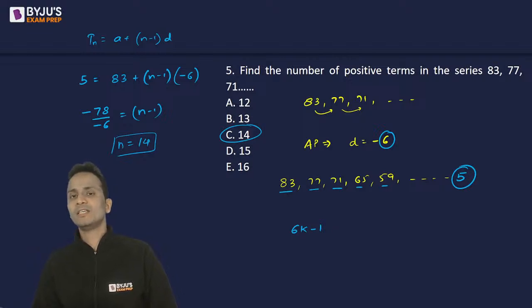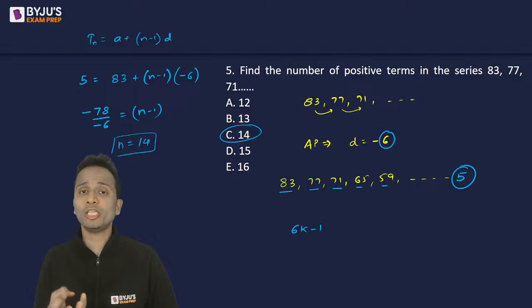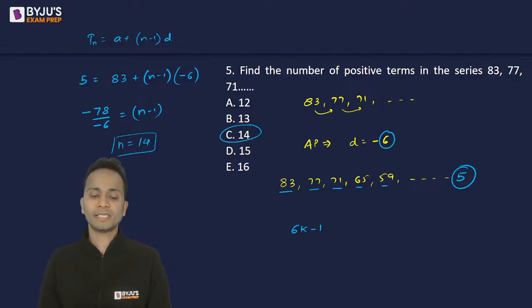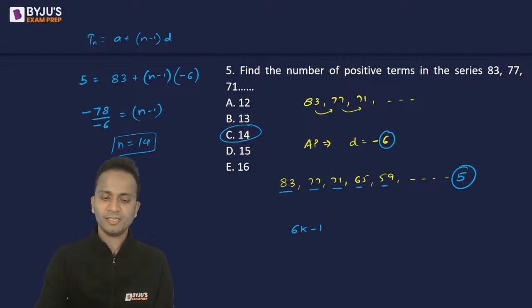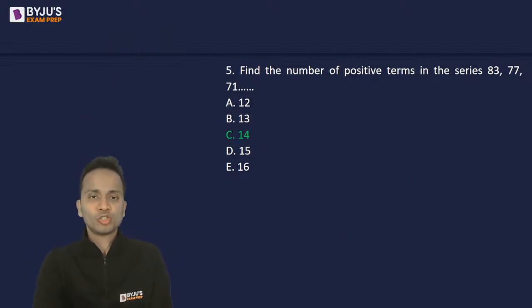I have seen which will be the first or smallest positive number of the form 6k minus 1, and that is 5. So the series will go till 5, or 5 will be the last positive term of this given series. So friends, question number 5, answer is 14.